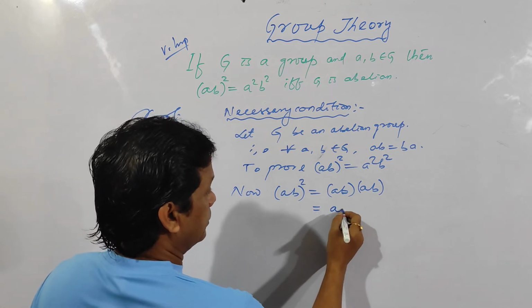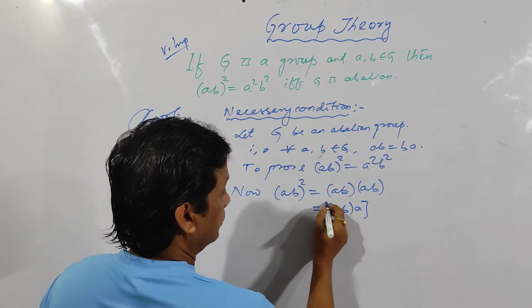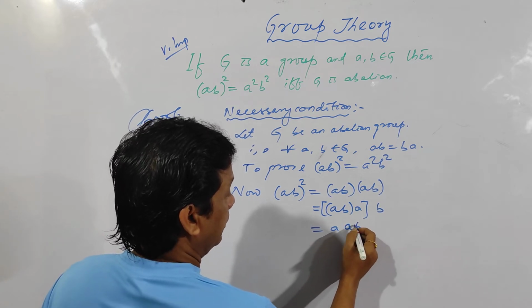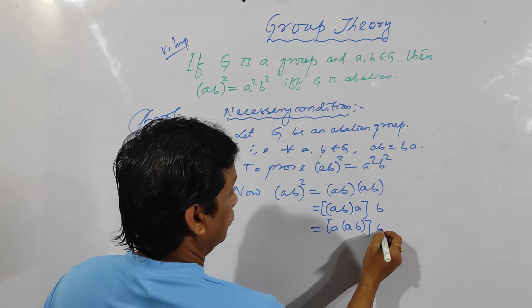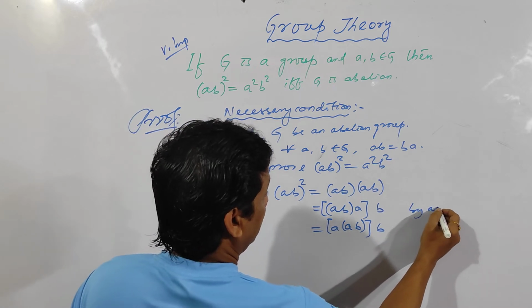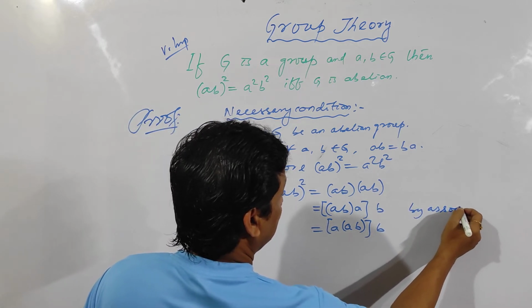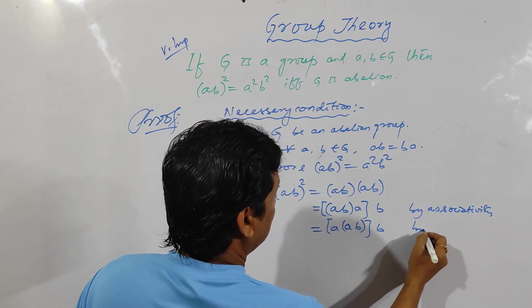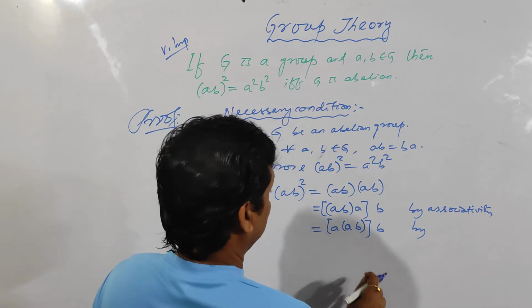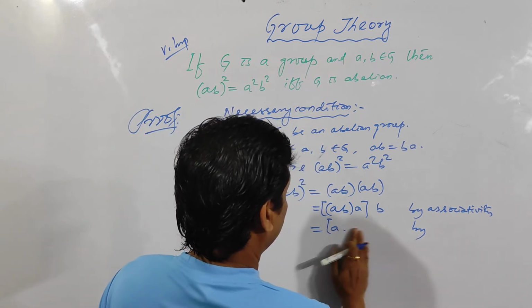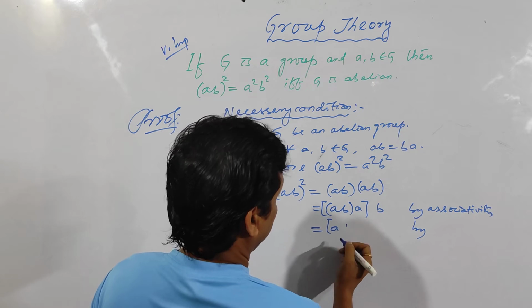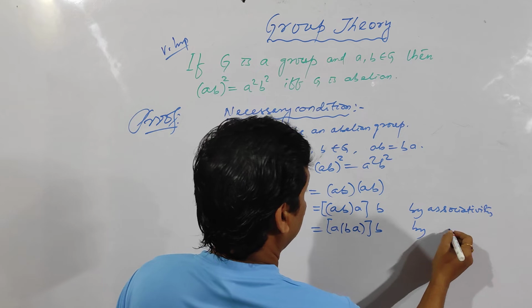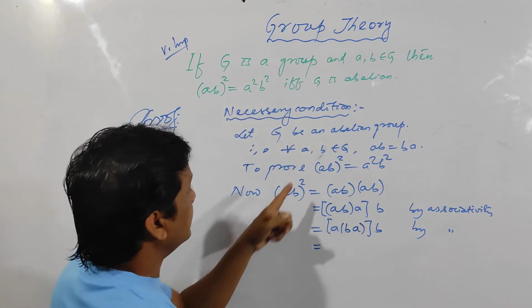Then apply the associative axiom: A into (BA) into B. Again this is BA, then B. Now G is abelian.